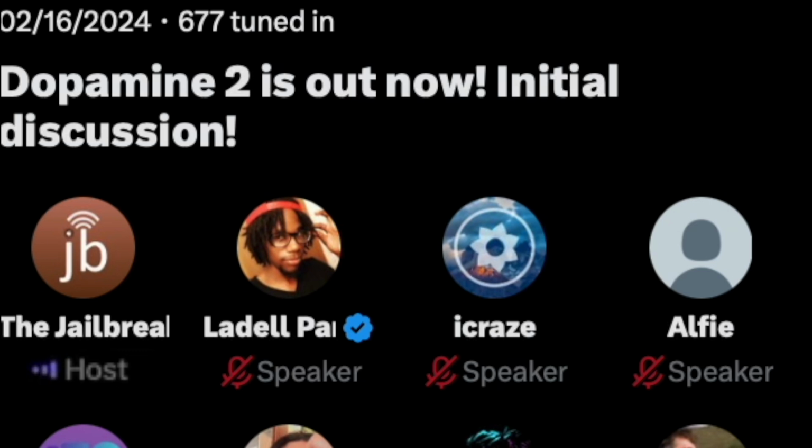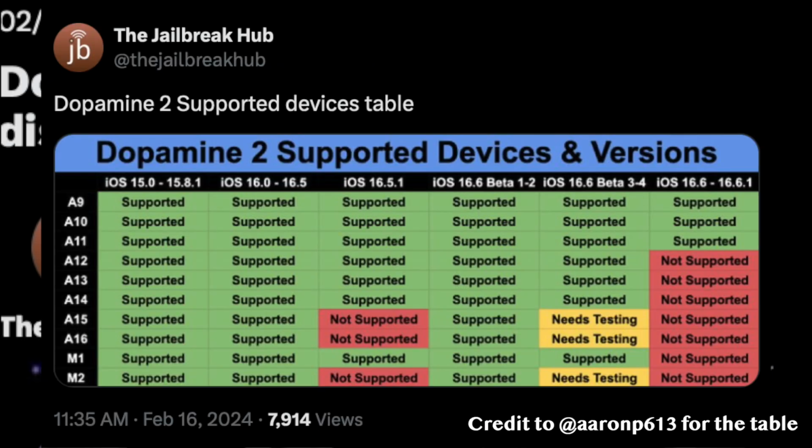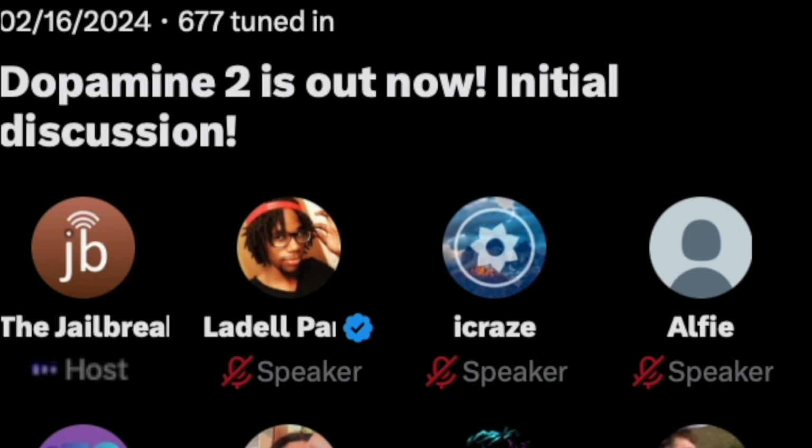Maybe in the future we'll get 16.5.1 support, but if you want to jailbreak on 16.5.1 right now, it's going to be ARM64, A9 and up for now, and then ARM64E, A12 through A14. It's going to be 16 through 16.5.1 on A12 through A14. So yeah, some really cool stuff there. We're going to have some follow-up coverage for you guys. This is day one, the very first initial release of Dopamine 2. You're probably going to have to do some migration if you're on Serotonin, and probably some sort of clean install. This is extremely exciting. Can't wait.